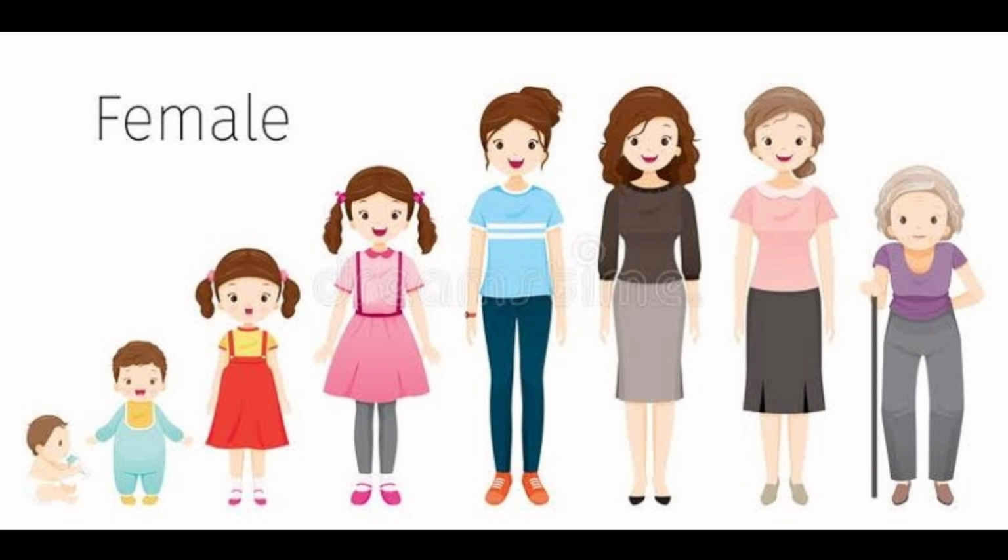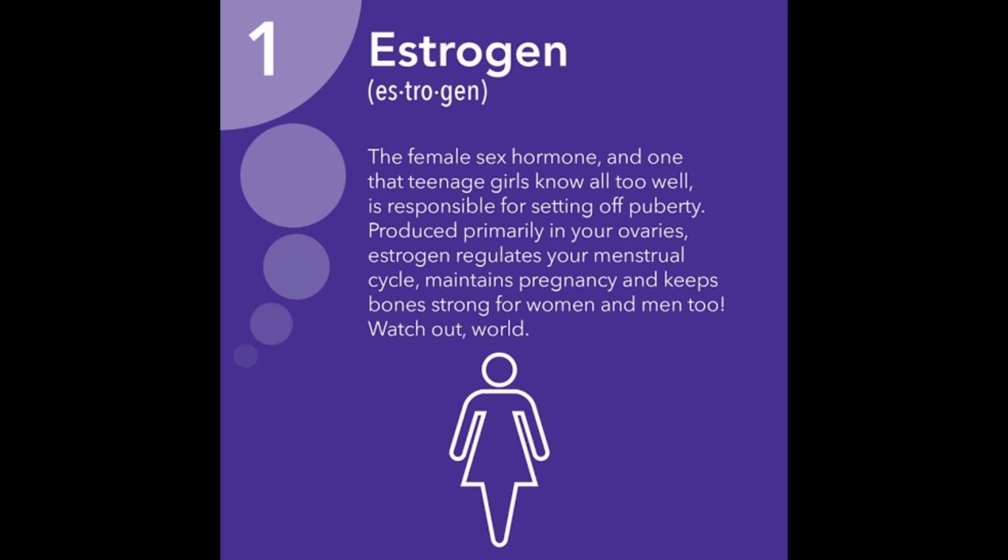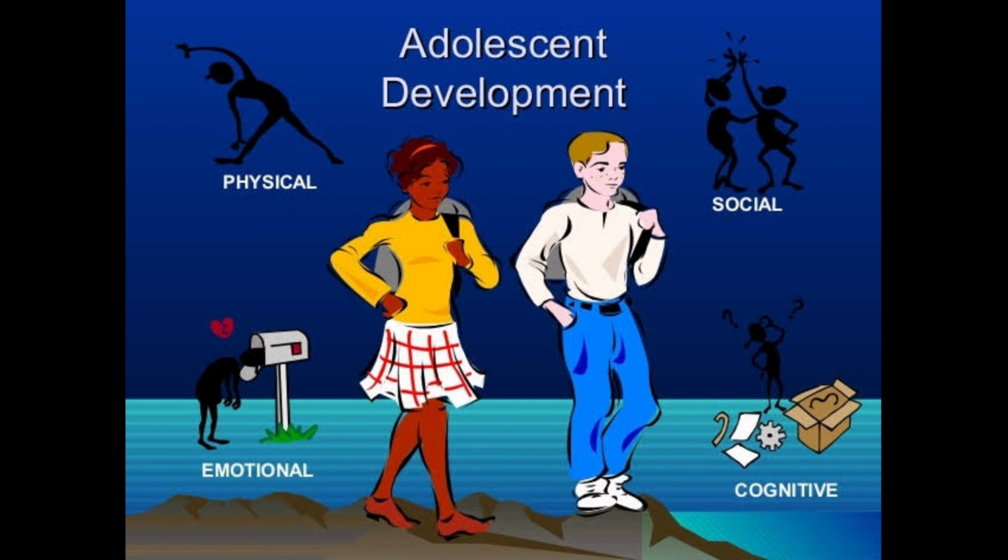So along with the changes, there is an increase in height also. Our reproductive organs also grow and develop. Certain hormones like testosterone in males and estrogen in females are also released. They stimulate the functioning of reproductive parts and also aid in their development and growth. Certain muscles also grow, and often acne develops on the face. So these are a few of the changes we go through during the process of growth and development.